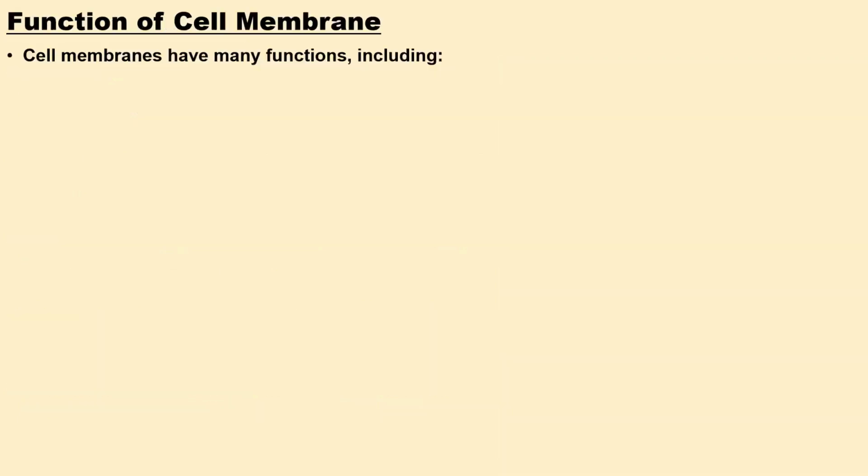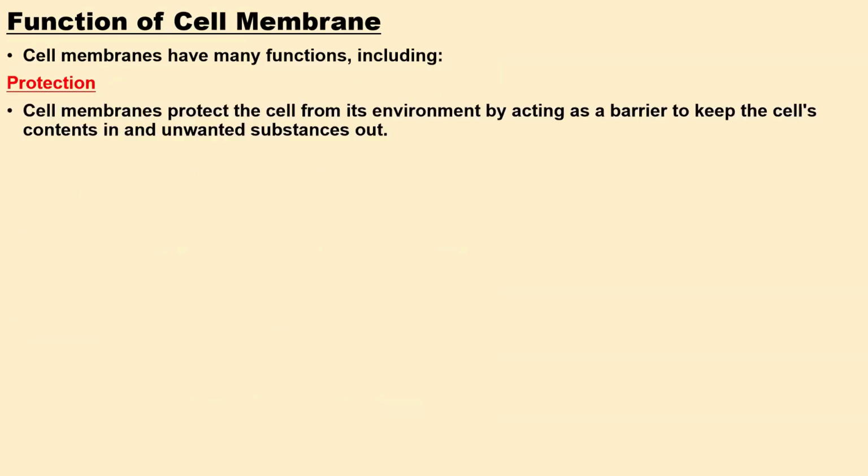Now we are going to look at the functions of the cell membrane. The cell membrane has many functions, including, one, protection. The cell membrane protects the cell from its environment by acting as a barrier to keep the cell's content in and unwanted substances out. It gives protection to the cell by controlling what will get in and what will get out of the cell.